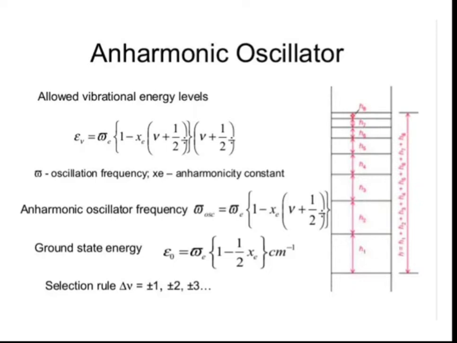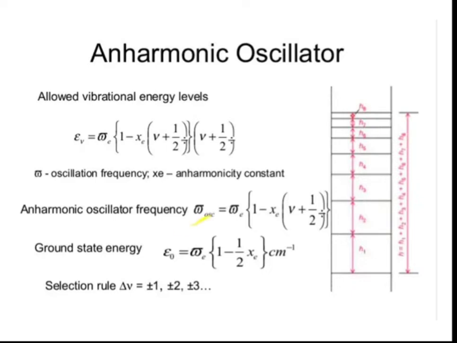In the vibrational motion the molecule is continuously vibrating, or oscillating. So the oscillation frequency omega bar OSC is equal to omega bar E in a bracket 1 minus xe into V plus half, bracket complete.